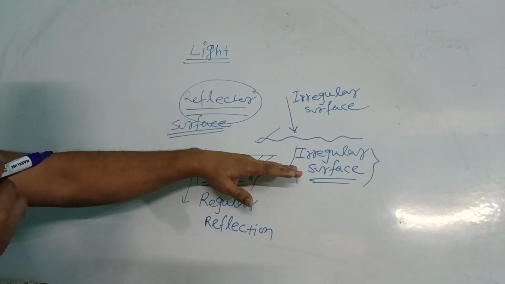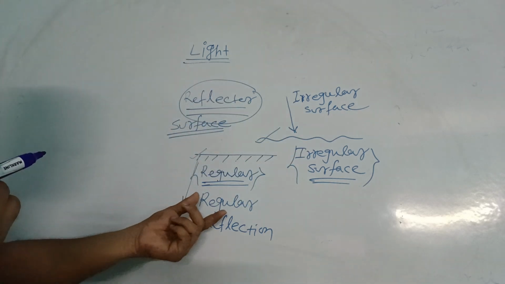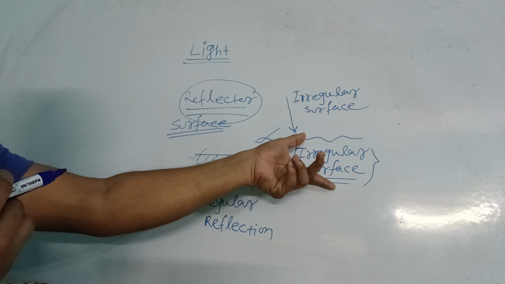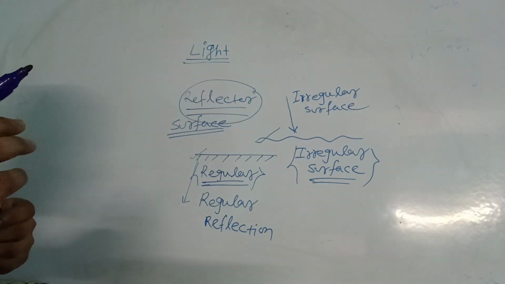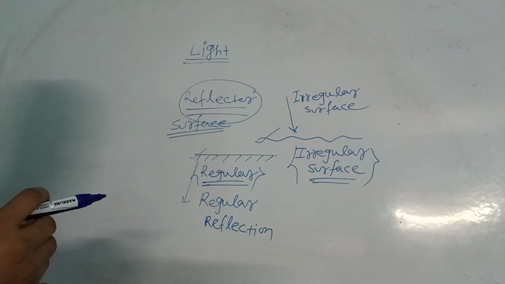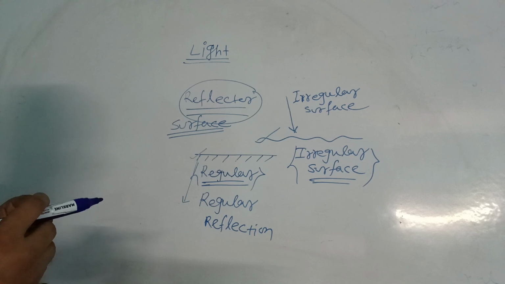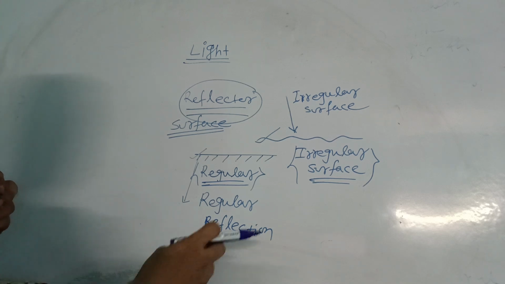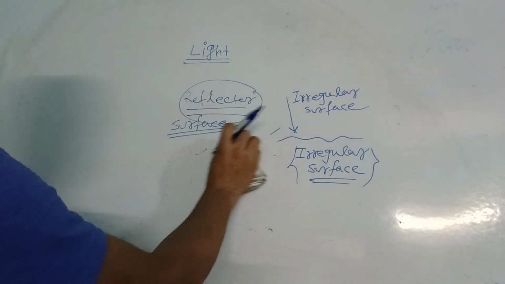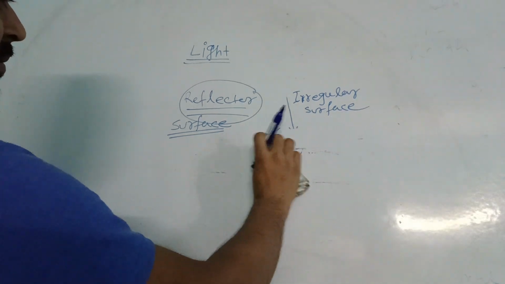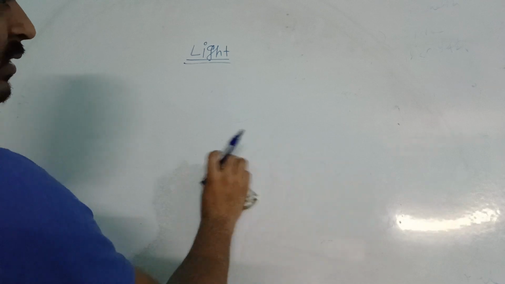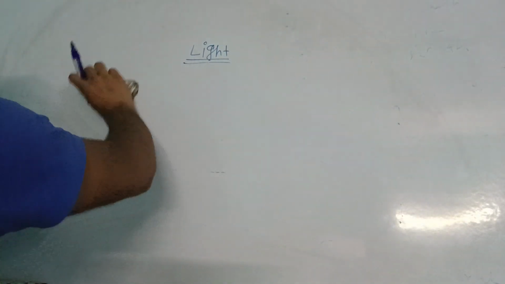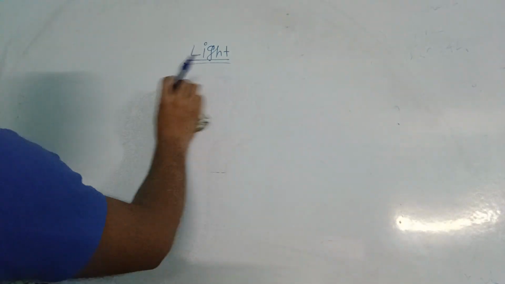So before discussing what is regular reflection and what is irregular reflection, we have to discuss the laws of reflection. Those are the rules, the information related to reflection, which is practically proven. So now let's see what are the laws of reflection. Again, no need to memorize. Just understand it once, then we can do it very easily.